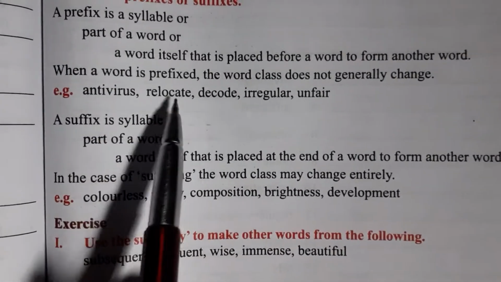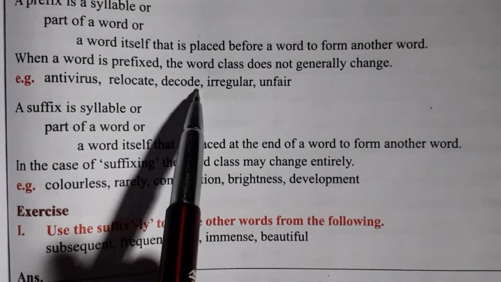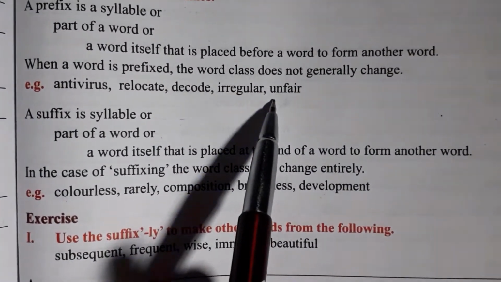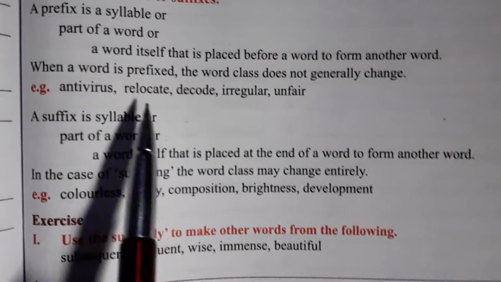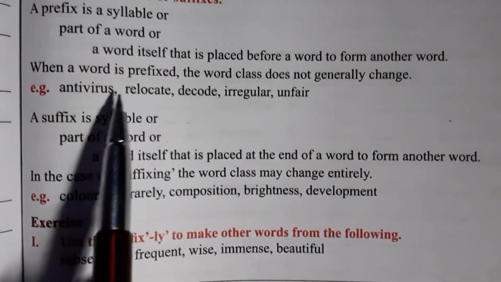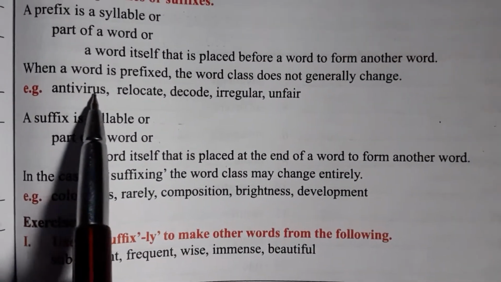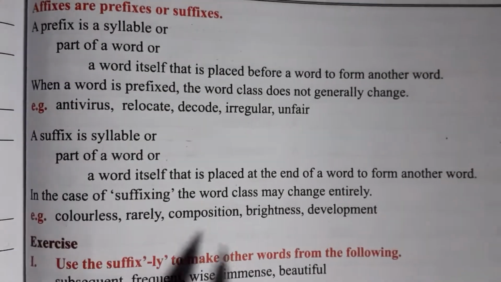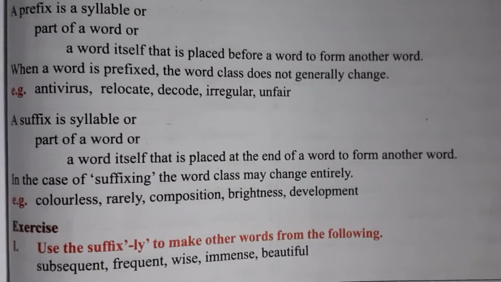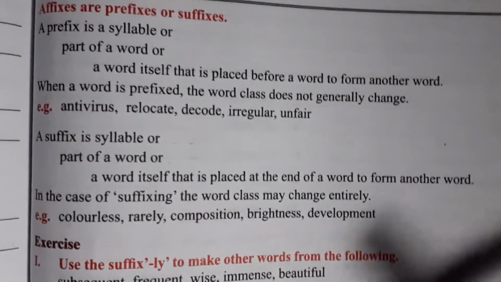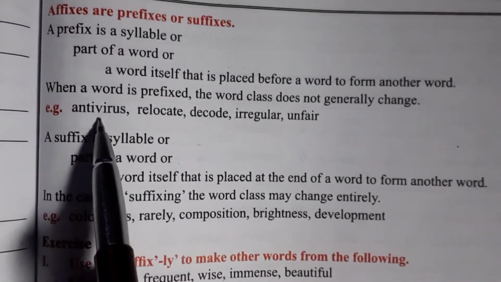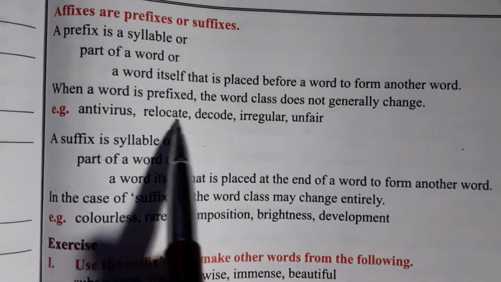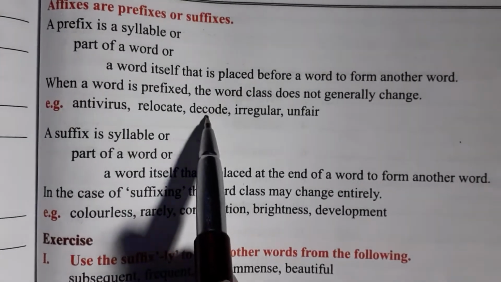Antivirus, relocate, decode, irregular, unfair, happy, unhappy. So whatever word we add before the given word is called what? A prefix. Here some examples are given: virus, antivirus; locate, relocate; code, decode.